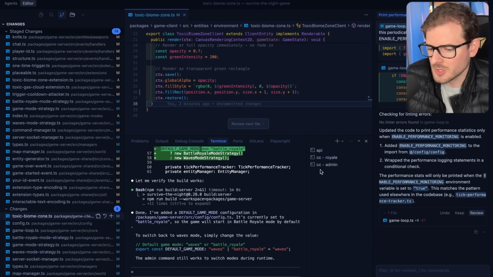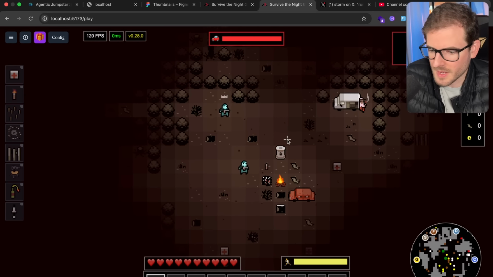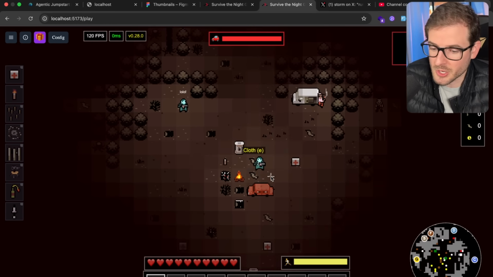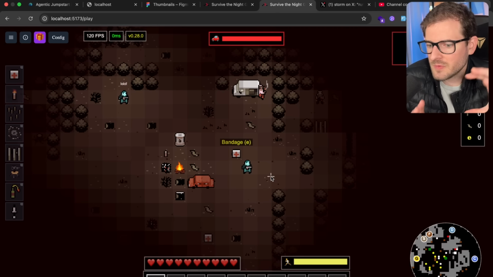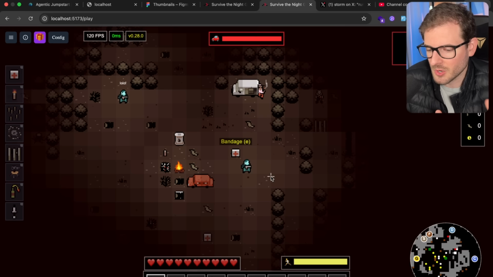I had to open up some other Claude Code terminals as I'm playing through. I noticed a little bug with the toxic gas clouds that are forming. I noticed an issue where certain traps weren't hurting certain players. And if you have enough features in your game that are self-isolated, you can literally do a bunch of concurrent agentic coding on your code base and become extremely efficient.